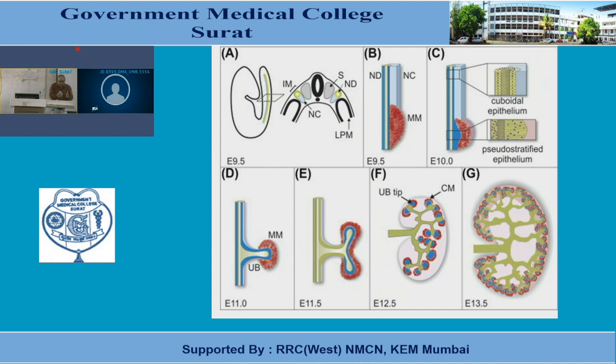So this is how the minor calyces develop, by the fusion of certain generations of the divisions. And further divisions, from the fifth generation onward, give rise to the collecting tubules.